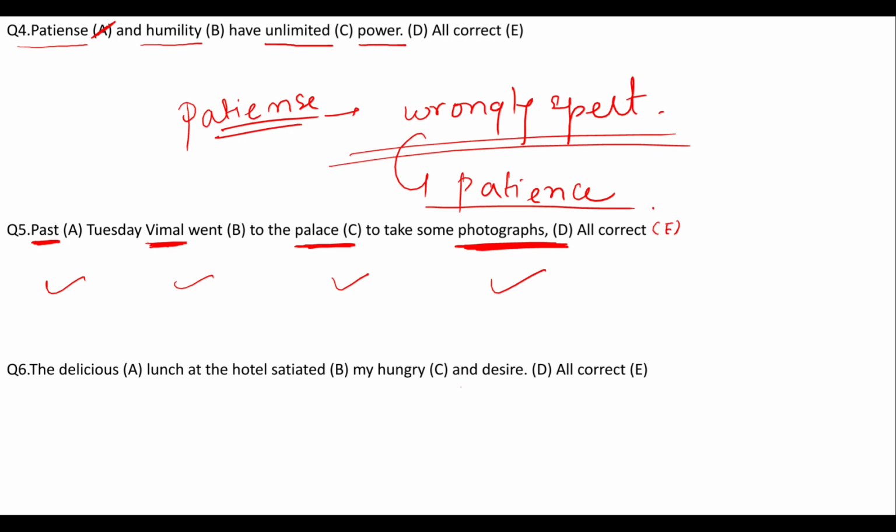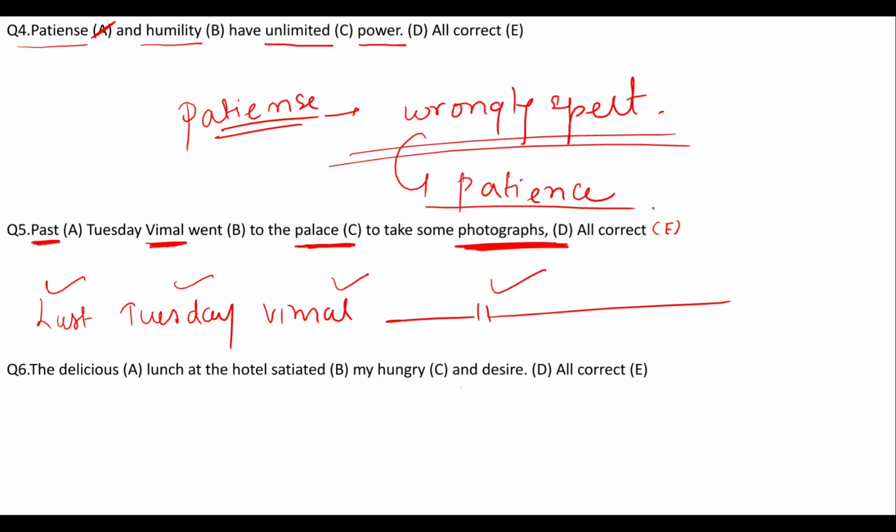इस particular context के अंदर past word नहीं आना चाहिए था. Past Tuesday, it is inappropriate in this particular complete sentence, right? So here wrong spelling तो है नहीं, सबके spelling right है, but the word past has been used inappropriately. यहाँ पे आना चाहिए था last Tuesday Vimal went to the palace to take some photographs. ये एक sentence आना चाहिए था instead of past. The appropriate word for this particular statement is last Tuesday Vimal went to the palace to take some photographs.